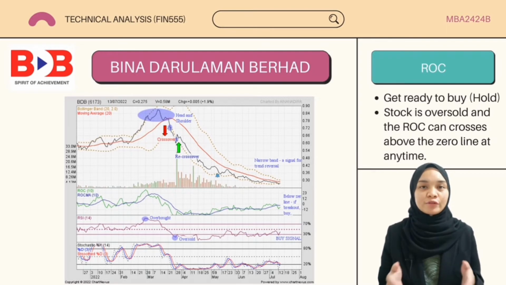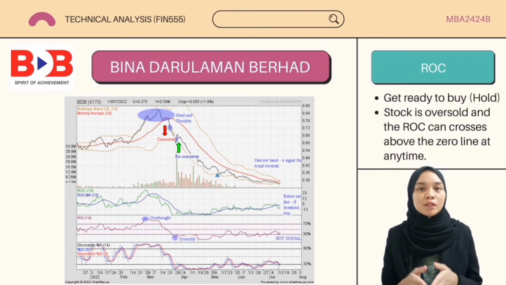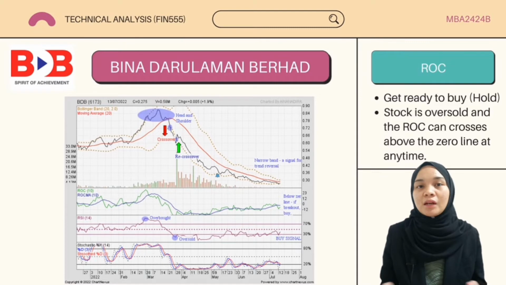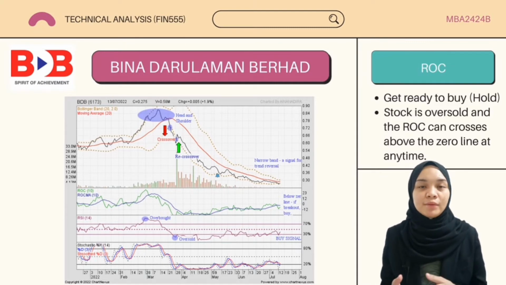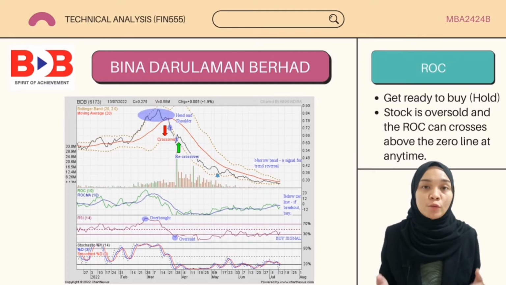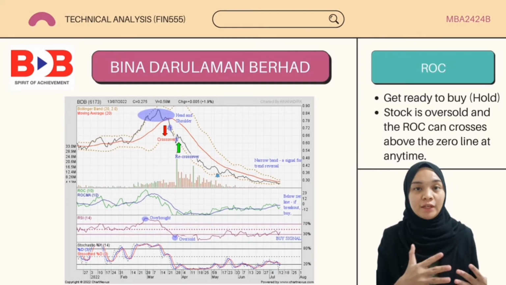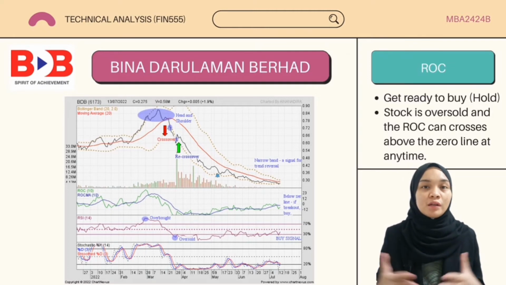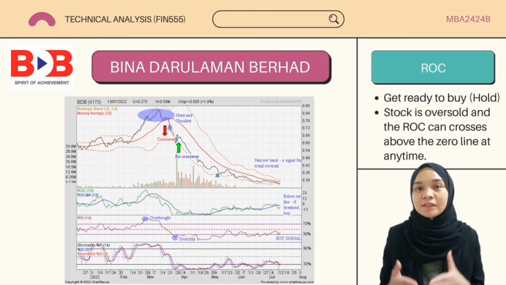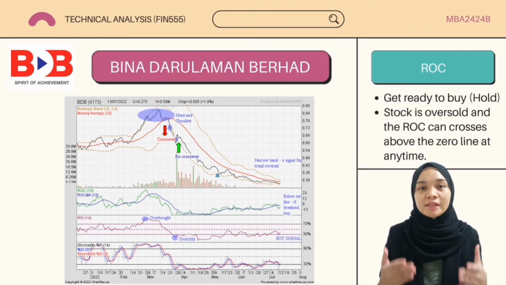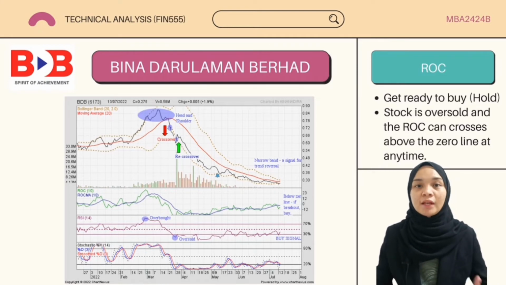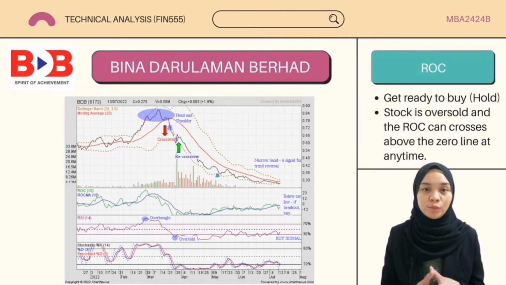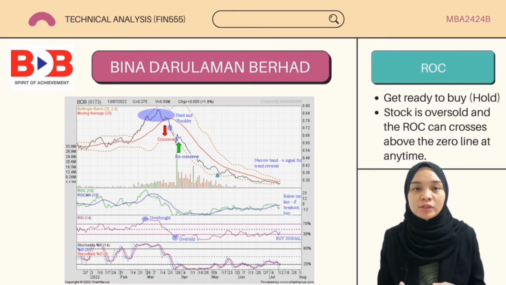Next is the rate of change indicator, or commonly known as ROC. In ROC, the traders should hold and get ready to buy because at first there was a strong momentum that moved above the zero line. Then the ROC lost its momentum and exceeded the zero line at 79 cents and a half.